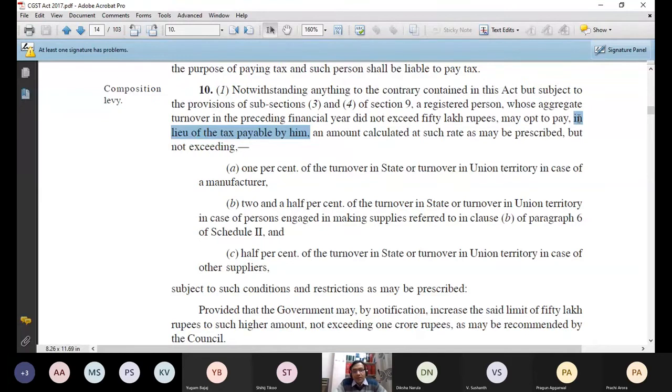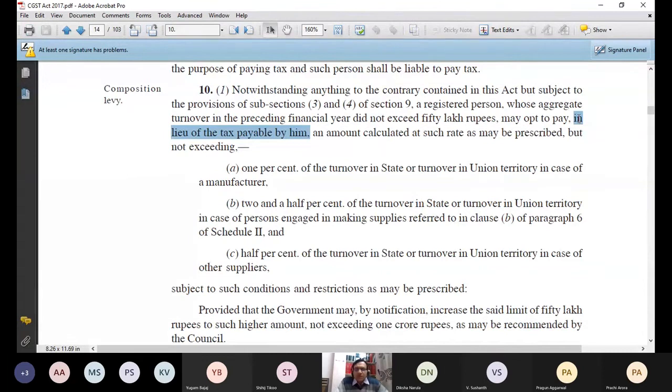But this language was rectified in the CGST Amendment Act, where it was clearly mentioned that in lieu of the tax payable by him as per section 9 subsection 1. So government wanted to make clear one point, that this composition levy scheme is applicable in respect of those supplies on which tax is required to be paid under section 9 subsection 1, that means not on reverse charge basis.